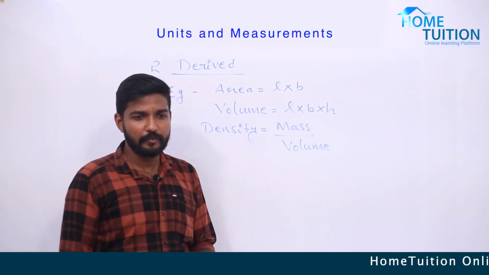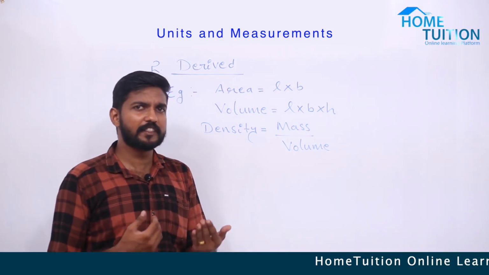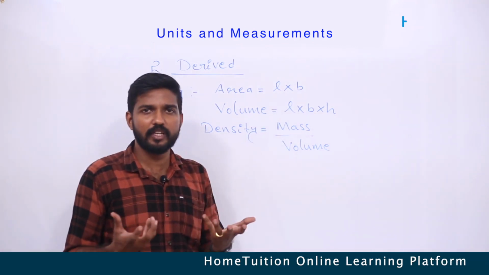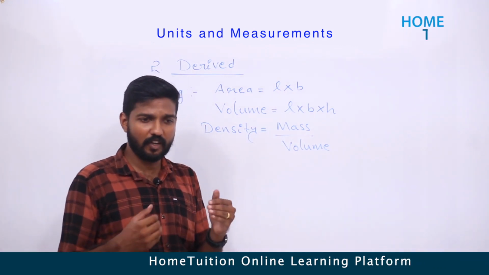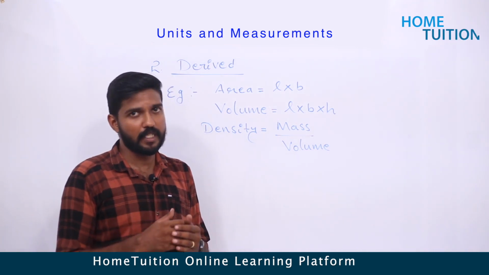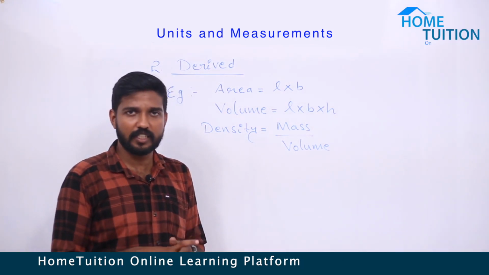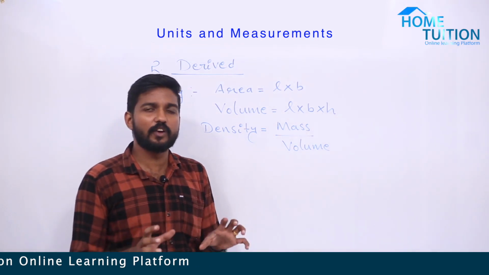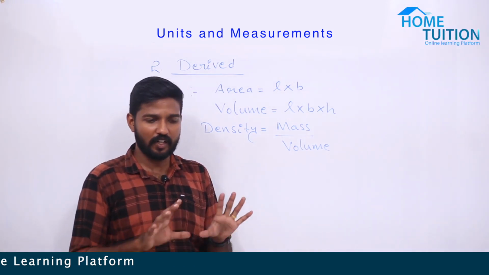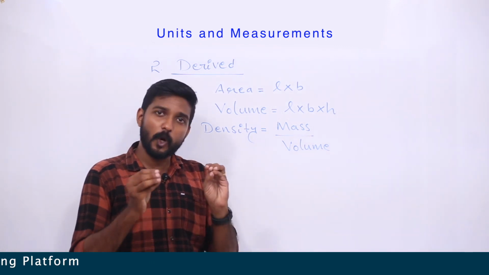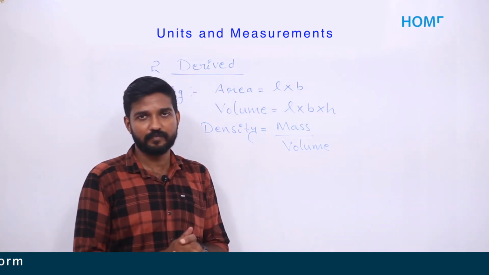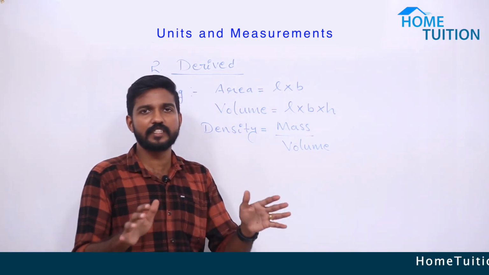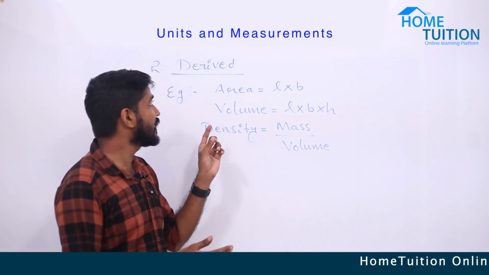It's very simple. What do you mean by fundamental physical quantity? The quantities which cannot be formed from any other physical quantities are called fundamental physical quantities. But in the case of derived physical quantities, the quantities which are formed from fundamental quantities, or formed by using any other physical quantities, are known as derived quantities.